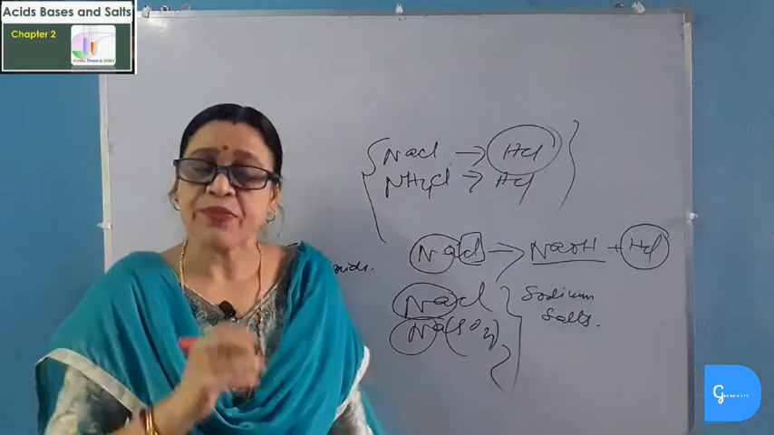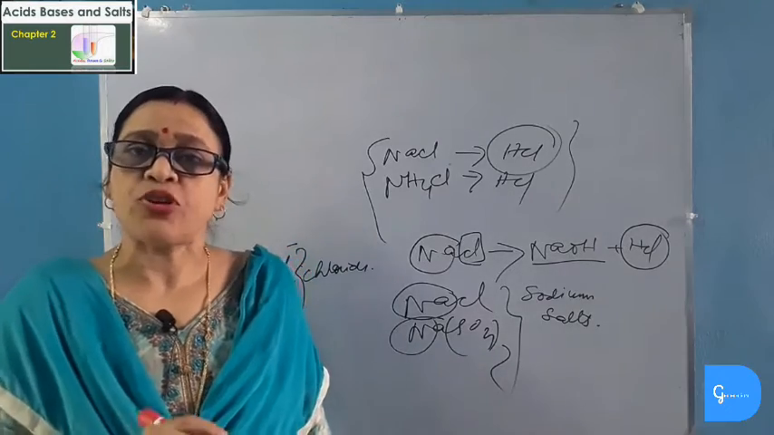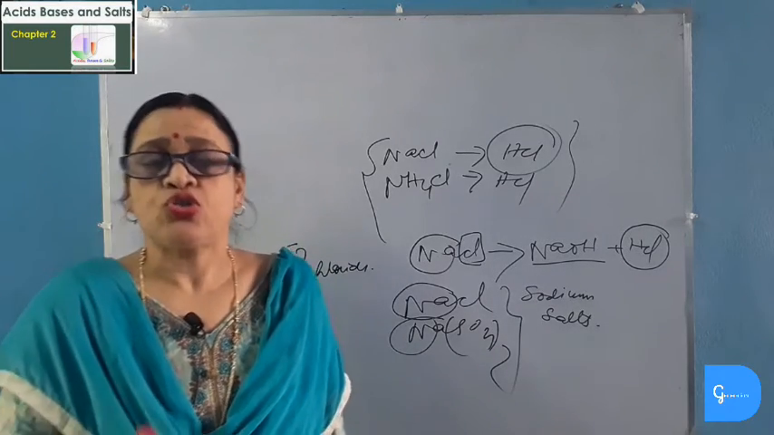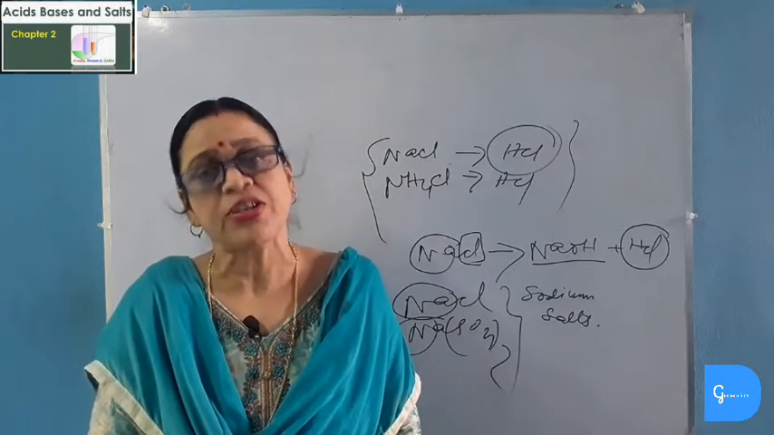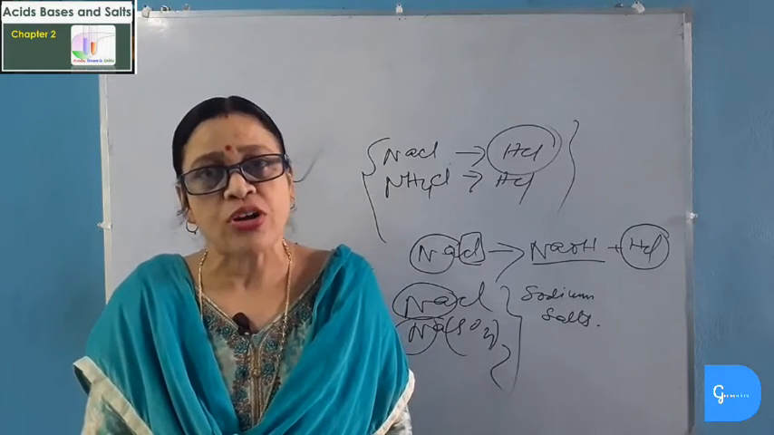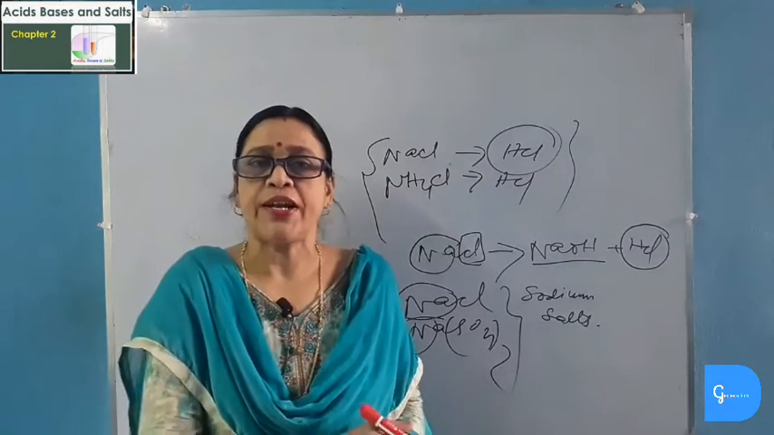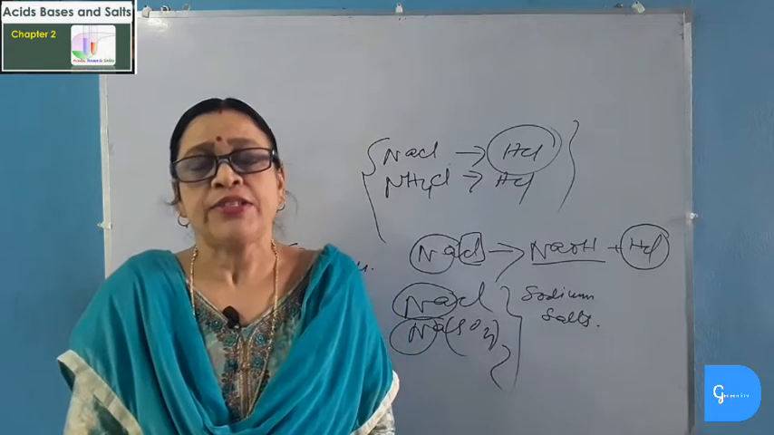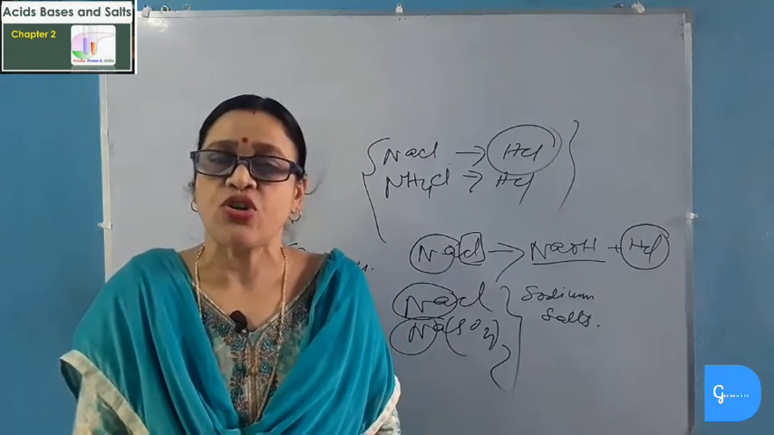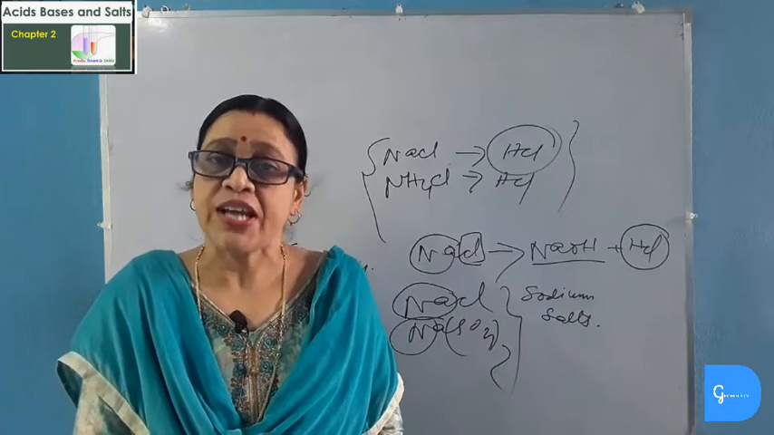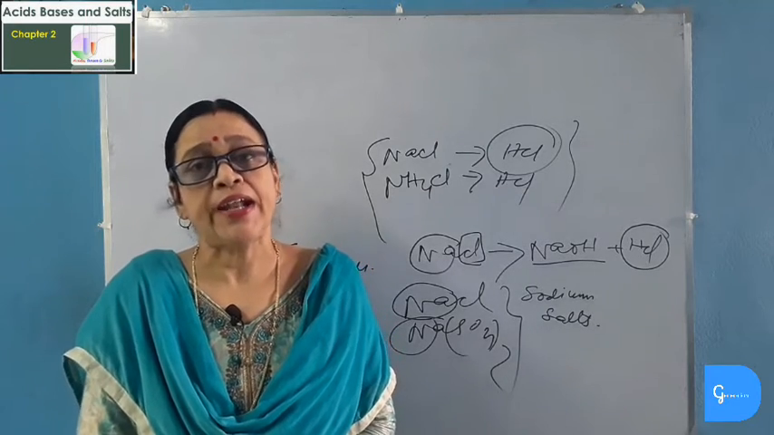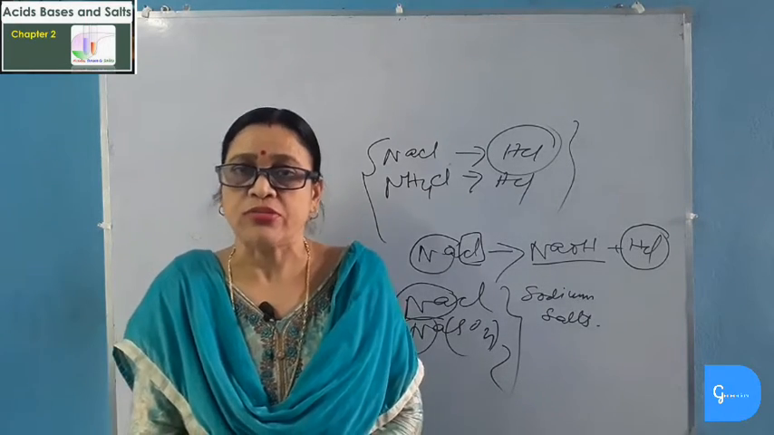So there are as many families of a salt as there are positive and negative ions in a salt. So we can say that there are sodium salts, potassium salts, calcium salts, magnesium salts, aluminum salts, iron salts, copper salts. These salts contain same positive ion. Again, the salts like chloride salts, sulfate salts, nitrate salts, acetate salts, carbonate salts, they belong to the same family because they contain same negative ion in a salt.